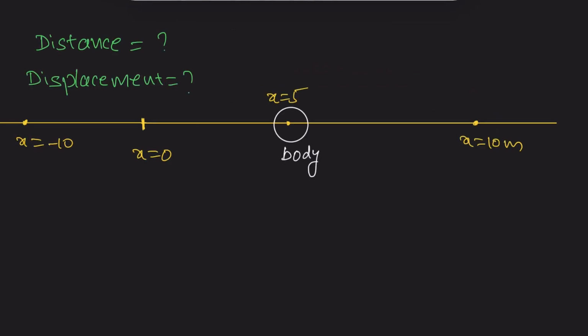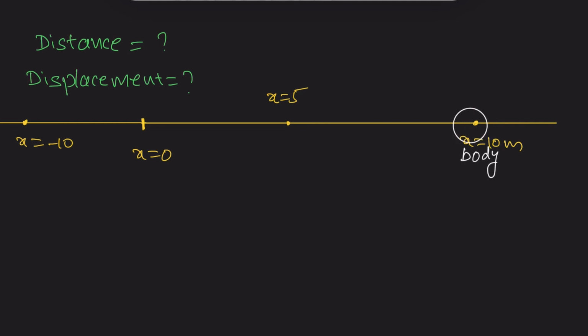So here the body is moving in a straight line and a scale is given. Some points are given here: x is equal to 0, x is equal to 5, x is equal to 10, x is equal to minus 5. Now initially the body is at x is equal to 5 and it moves and reaches the point x is equal to 10 meters.